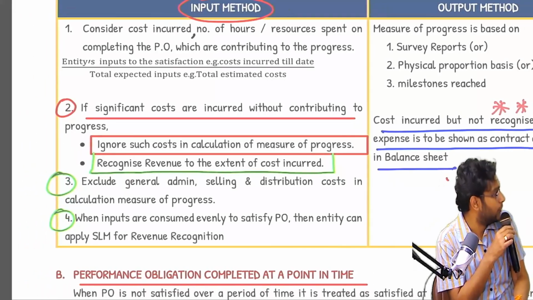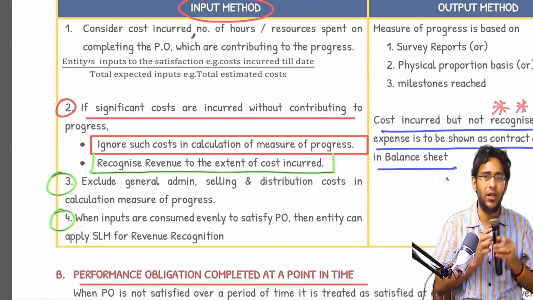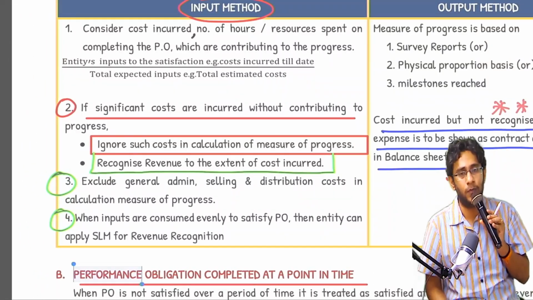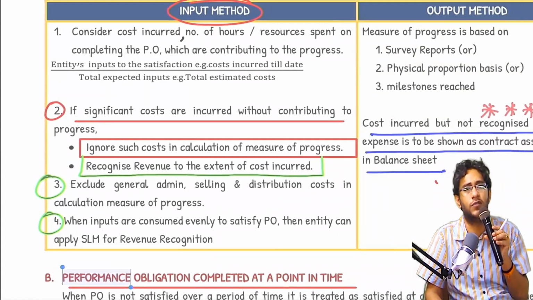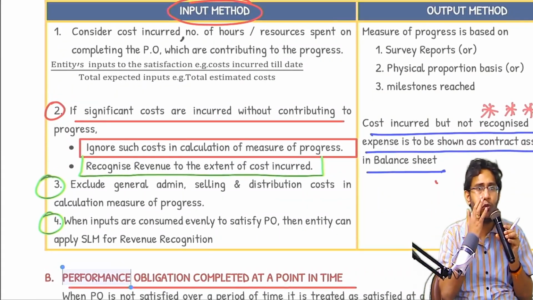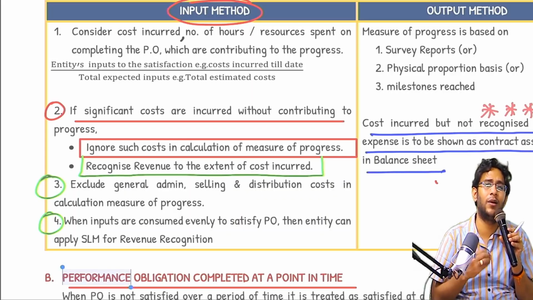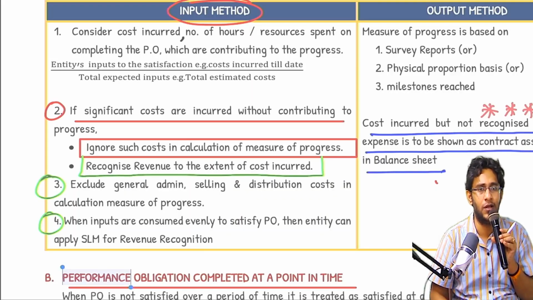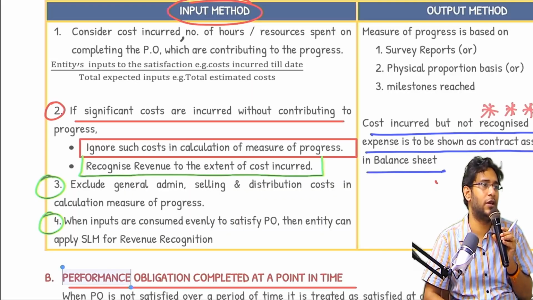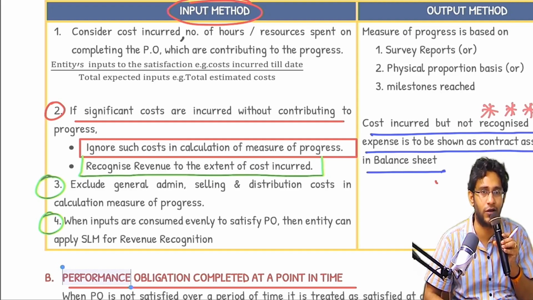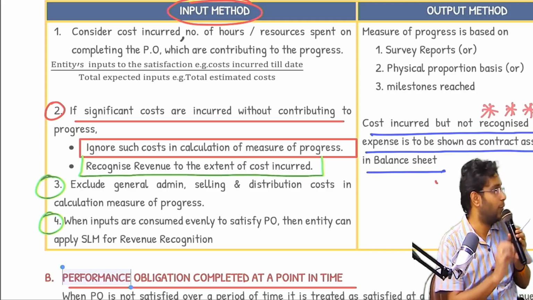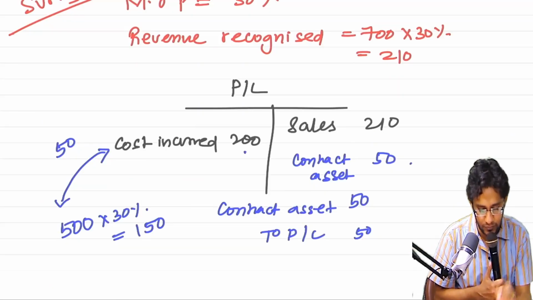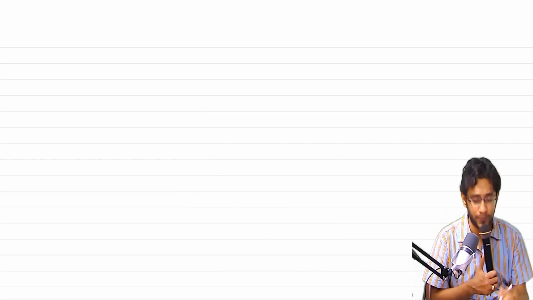Now coming to the input method, there is one more case, sir. This is conceptually slightly flawed. If you see deeply, there is a flaw. But the question is a stock question for ICAI. Almost 2-3 times they have asked it till date, and it will not come for anything less than 6 to 8 marks. So just for the sake of proving something, you should not try to be different. Whatever ICAI expects, do that. I'll tell you what the case is. I don't know why they love this question so much.